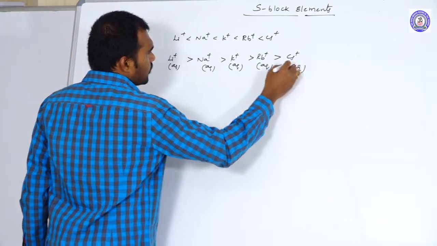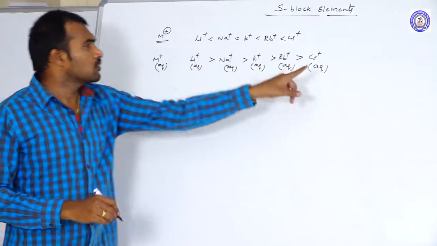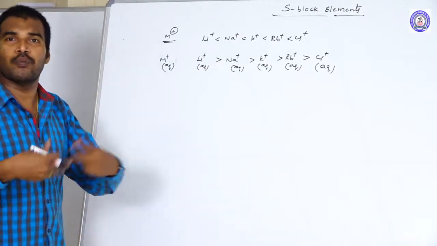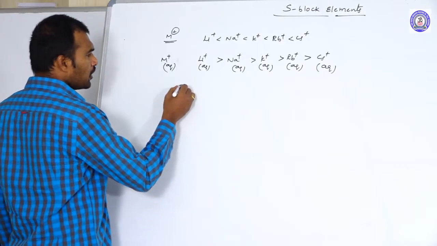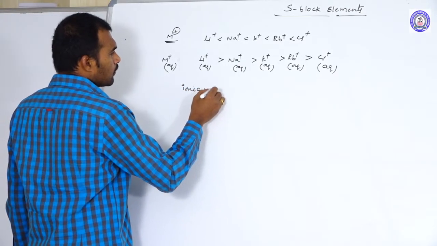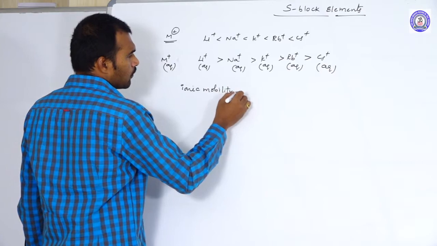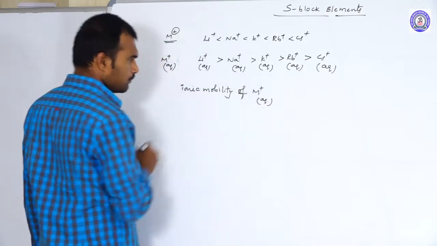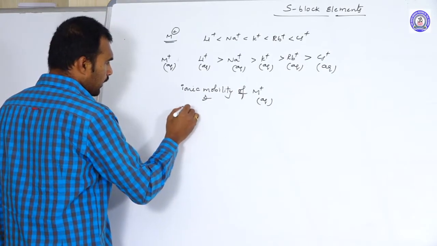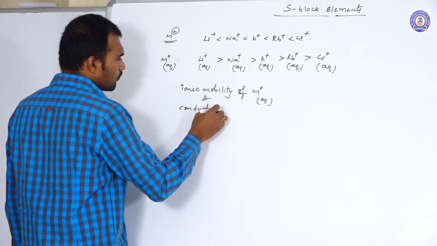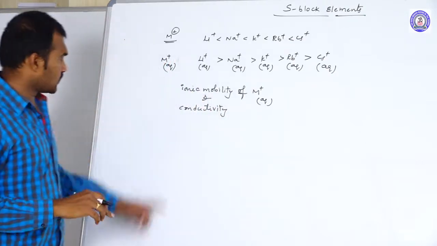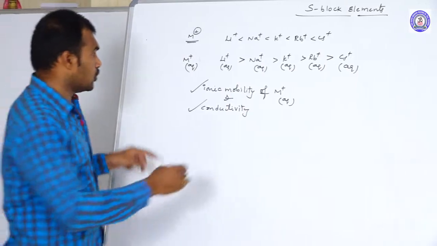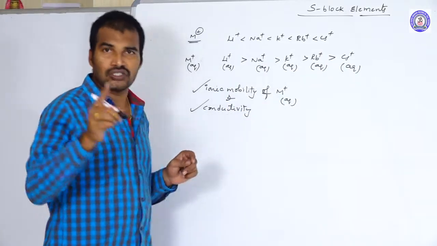Because of these sizes, when you compare the conductivity or mobility of the ions, there are two parameters: the ionic mobility and the conductivity of metal ions in aqueous solution. What happens?